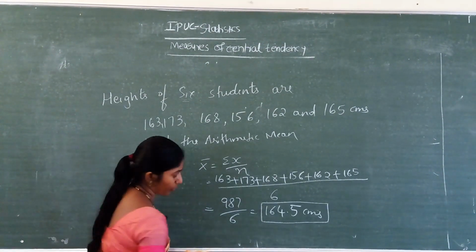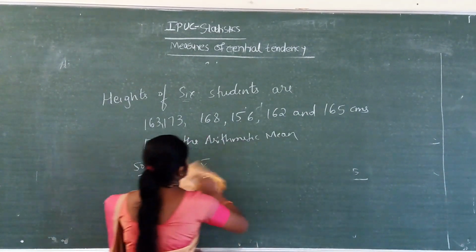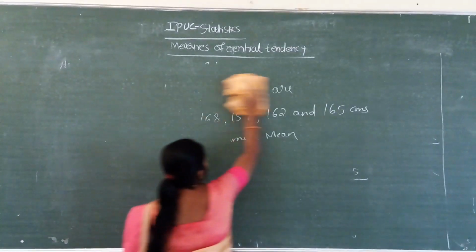We will do another problem, that is discrete frequency distribution.